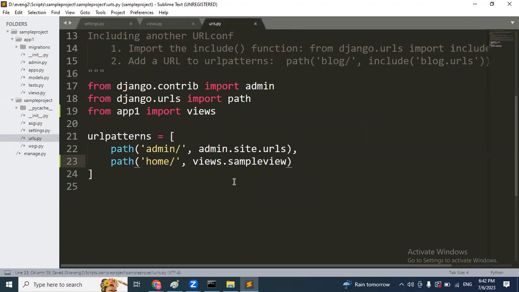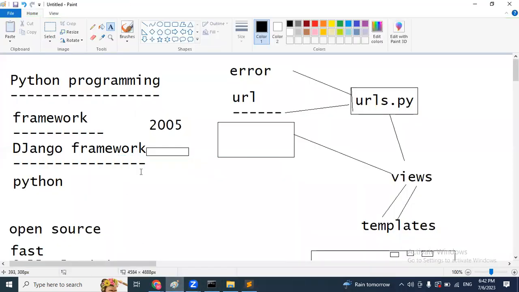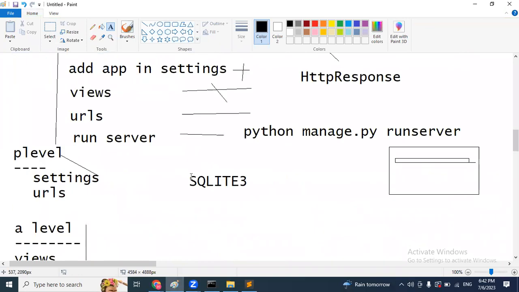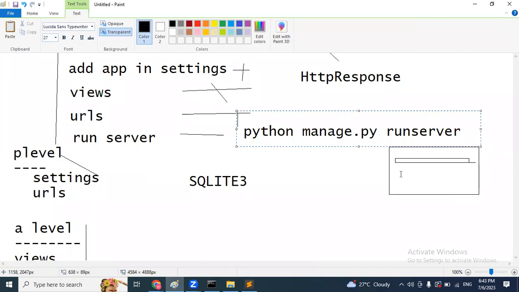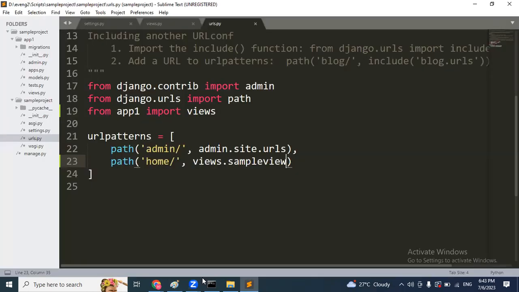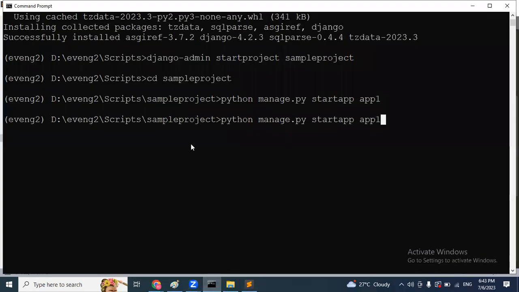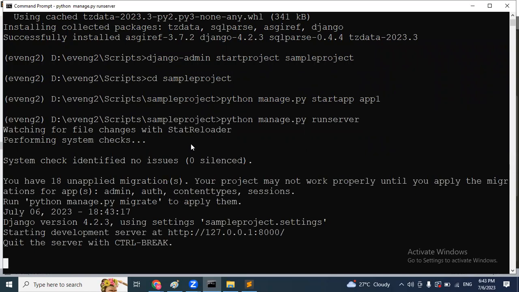Just enter views dot sample view. Now the URL is also done. And the final step is to run this server, because we have to check whether everything is okay or not. So again, same command. Go to the command prompt, and here I'm going to enter runserver. So enter here. If any errors are there, they will be returned, otherwise it will display no issues, and